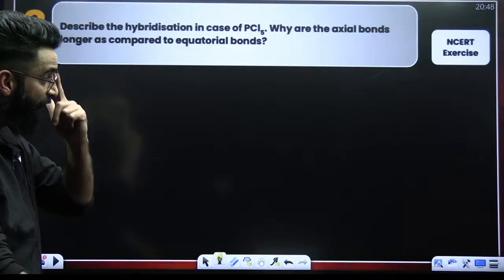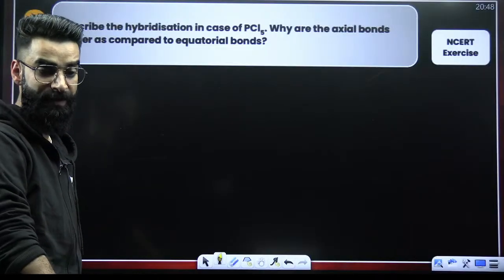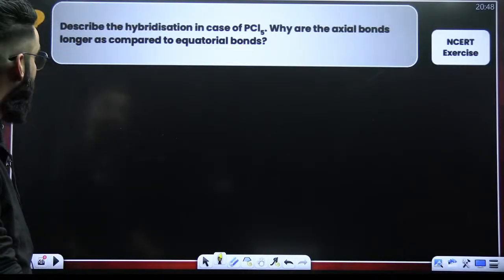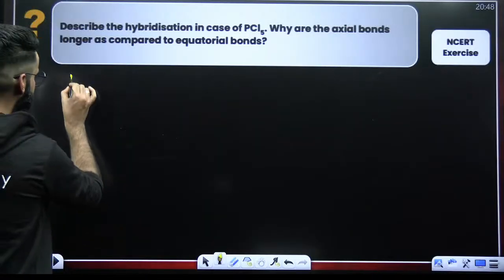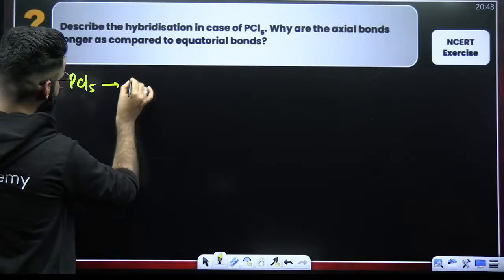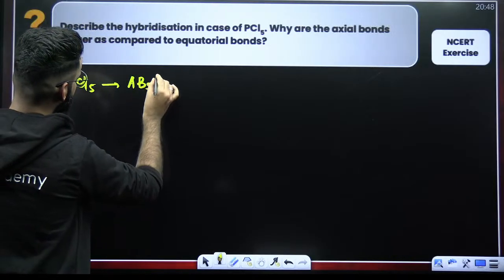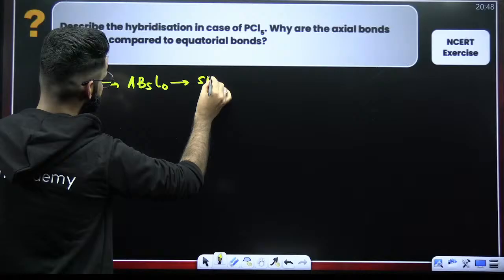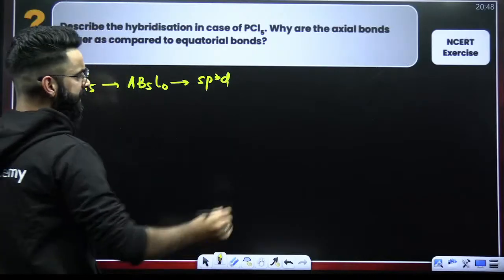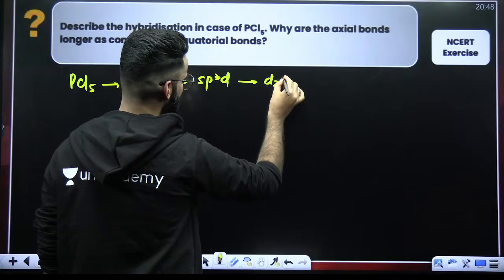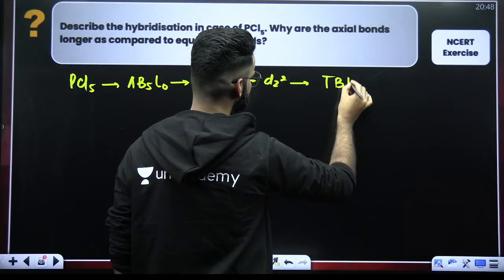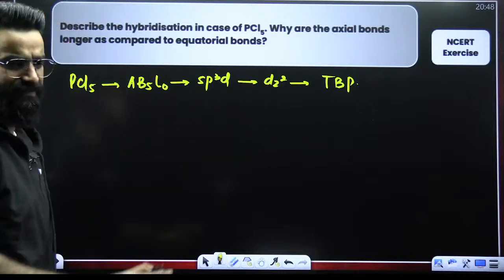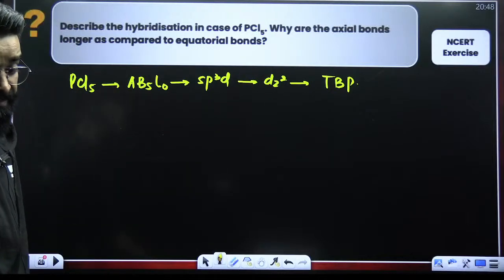All right. This is again one more NCERT exercise question and you should be in a position to solve this one. The question is: describe the hybridization in case of PCl5. What is the type of the molecule? The type of the molecule is AB5L0, right? Hybridization involved is sp3d, right? Which d orbital is involved in hybridization? It's dz square. What is the geometry predicted from hybridization? It's trigonal bipyramidal. You know it already. We have discussed it in detail.